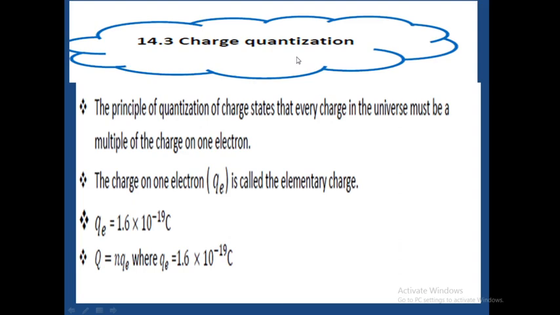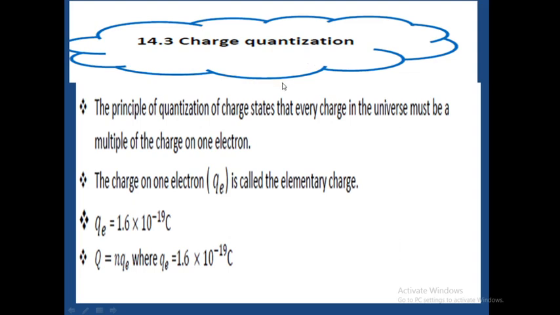We also got to know how a body becomes positively charged, negatively charged, and when we say a body is neutrally charged. Today, our video will basically be on what we call charge quantization.